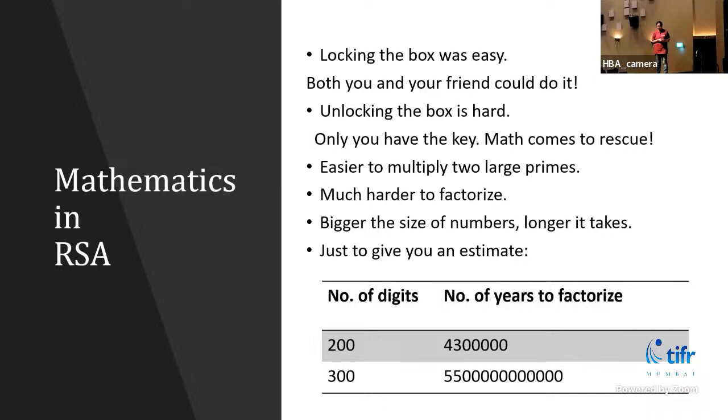As you can see over here, you changed the number of digits from 200 to 300, just a factor of 1.5. Yet the number of years has grown by 10 to the power 6. Changing the number of digits by a factor of 1.5 creates a change in time of 10 to the power 6. This is an example of exponential growth in complexity.